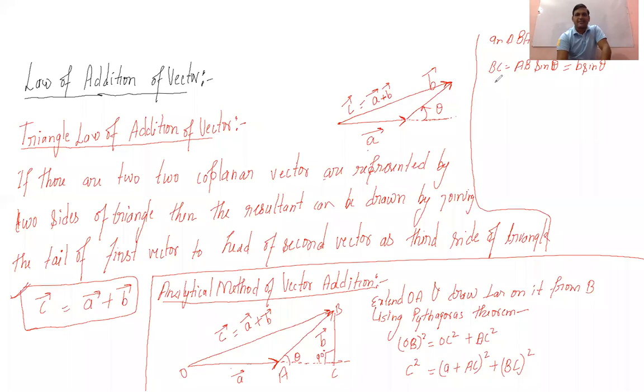Now in this triangle, cos theta is base upon hypotenuse. So the base is your AC, and the hypotenuse is once again AB. So this AC can be written as AB cos theta. And this AB is nothing but B. So AC is your B cos theta.